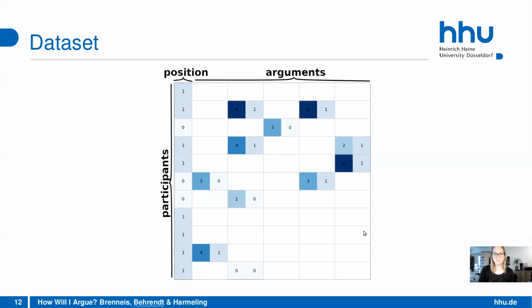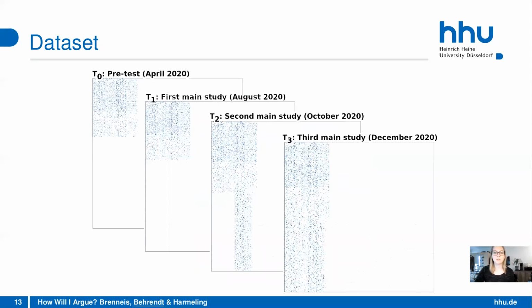If we now zoom out and take a look at all the data that we collected, we can see the different points in time when we collected it. We first did a pre-test in April 2020 with a total of 264 participants. We confronted the participants with arguments for both topics, plastic packaging and food nutrition politics, and then collected their opinions on these two issues.